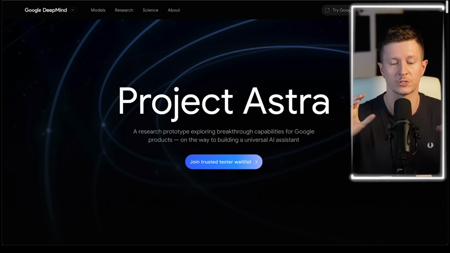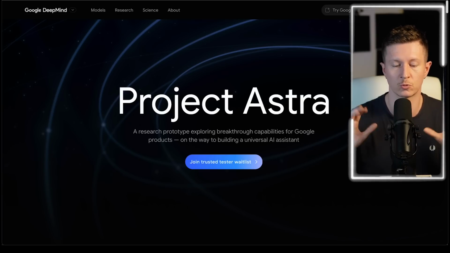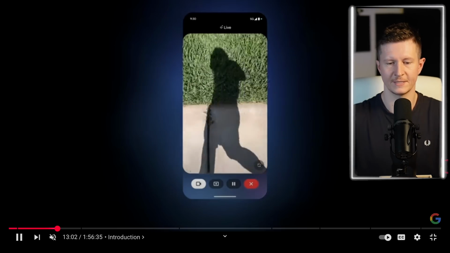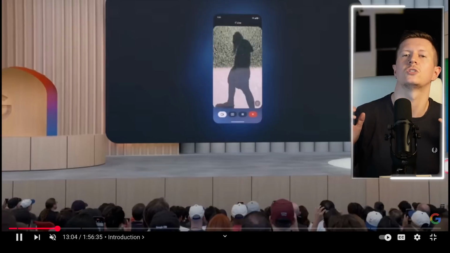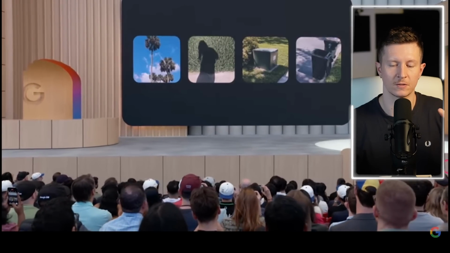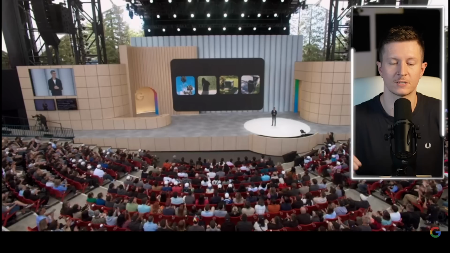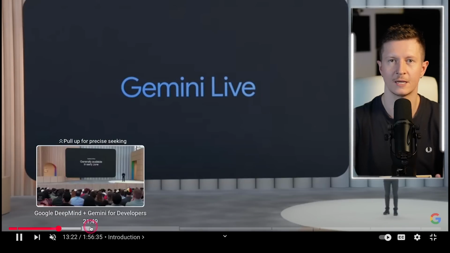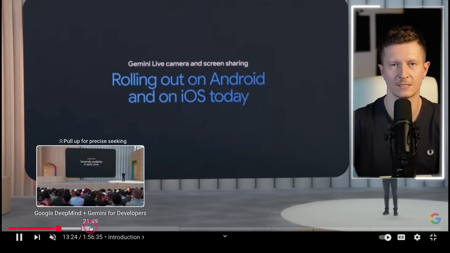Next up, they've also announced Project Astra, and this is a research prototype exploring breakthrough capabilities for Google products on the way to building a universal AI assistant. Now, in the demonstration for this, it's showing a user taking a walk and visibly showcasing different environments and asking questions to the AI assistant via a live video feed. And you can see that it's able to accurately understand the environment and contextualize complicated actions and situations.